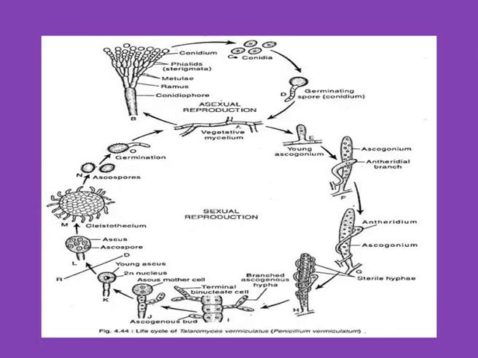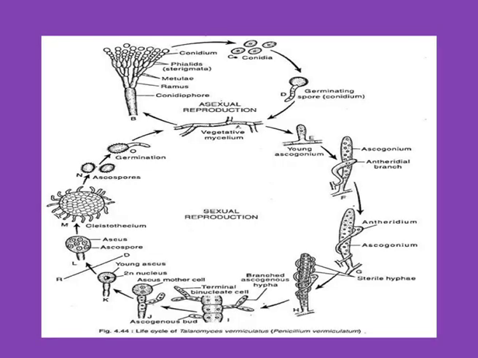When favorable conditions appear, at that time Penicillium reproduces by the oogamous type. In the oogamous type, antheridium and archegonium are the sexual organs in Penicillium. The antheridium is the male sex organ, and the ascogonium, also called oogonium or archegonium, is the female sex organ.